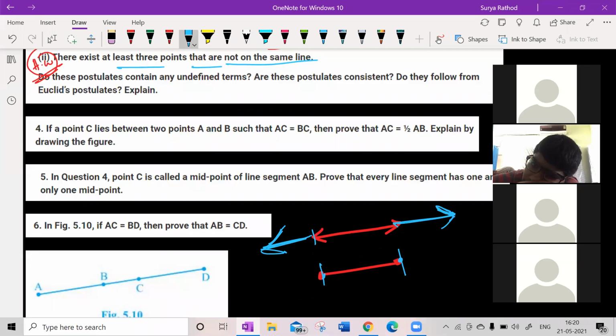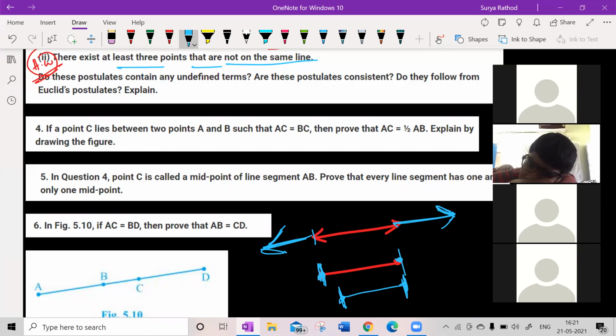Now look at the line segment. It has endpoints. This is a line segment. A terminated line segment is one which has a fixed ending. Getting my point? Understood? So there is a very small difference between a terminated line and a non-terminated line. Line means we can extend on both sides. Line segment will be having fixed ends on both sides.